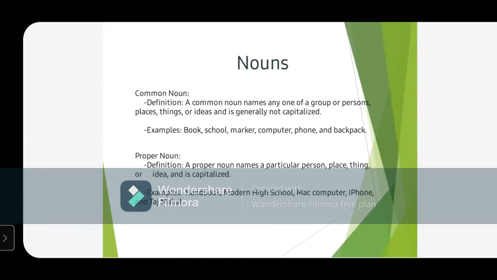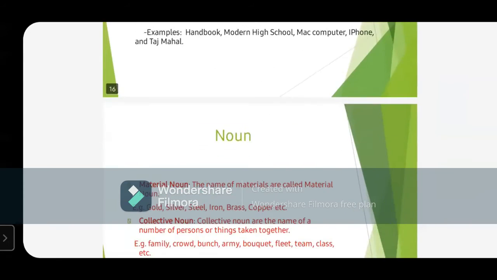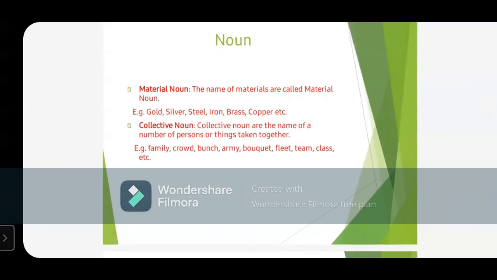आपने बोला कंप्यूटर, कंप्यूटर की जगह अगर आपने बोला कि Mac computer, so it is a proper noun. फोन, फोन नहीं बोल के iPhone बोला. बैकपैक नहीं बोल के कुछ और. आपने टूरिस्ट स्पॉट ना बोल के आपने बोला ताजमहल. So these all are, whatever we are going to name common noun, that is called proper noun. आपने गर्ल बोला, that is common noun. लेकिन आपने जैसे ही नाम बोला सरिता, so that is proper noun. Then we are going to study about material nouns.